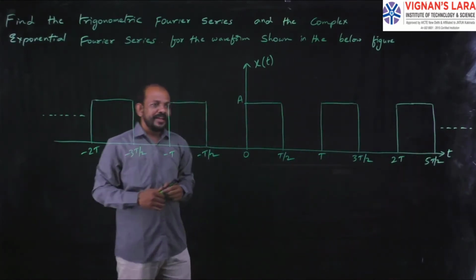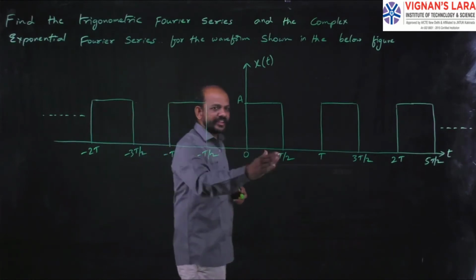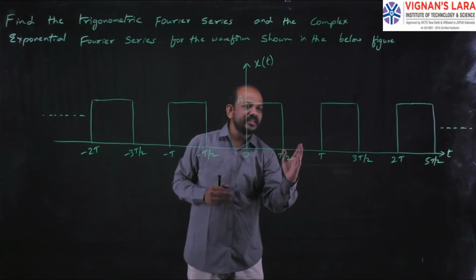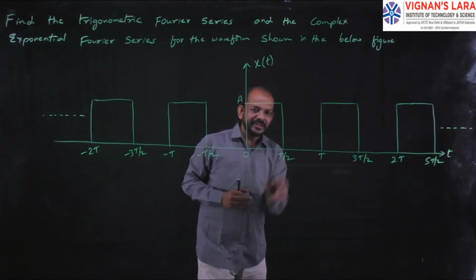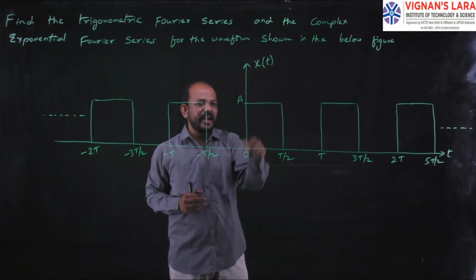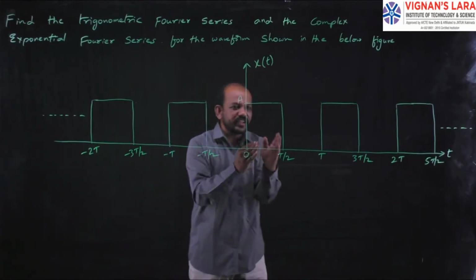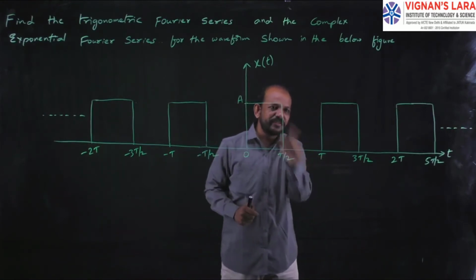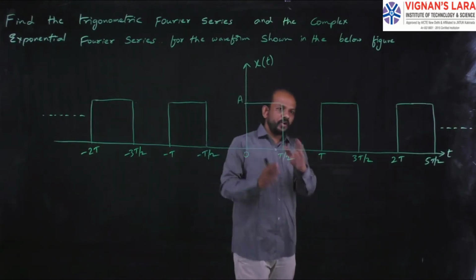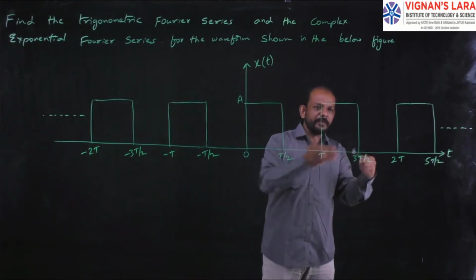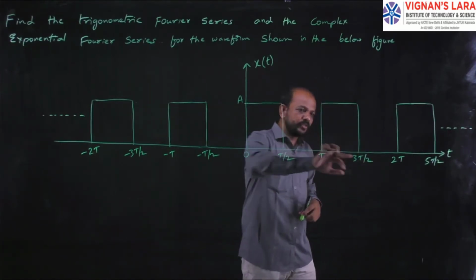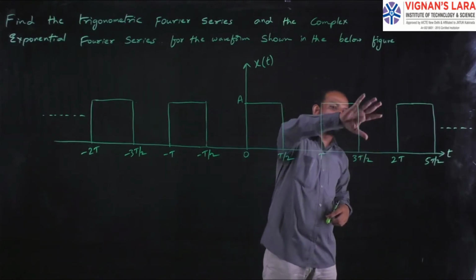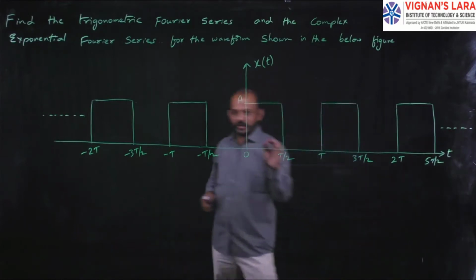That is, in this waveform, for half cycle the signal has a value of A, and for the remaining half cycle the signal has a value of 0. That is, the function x of t has a value of A for half cycle, that is 0 to T by 2, and from T by 2 to T its value is 0. So if you go on like this, the waveform is repeating. From T to 3T by 2 also the value is A, and 3T by 2 to 2T the value is 0.